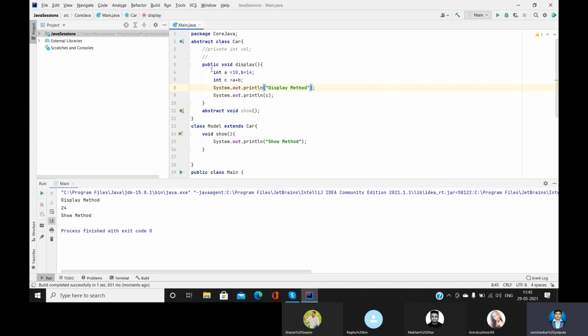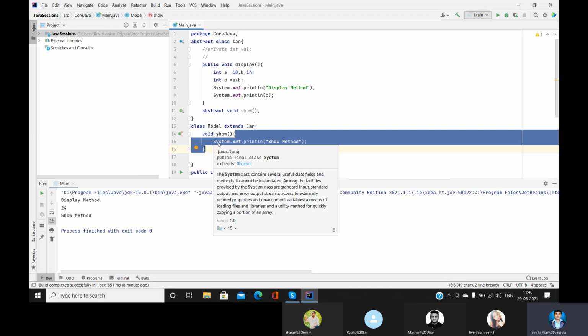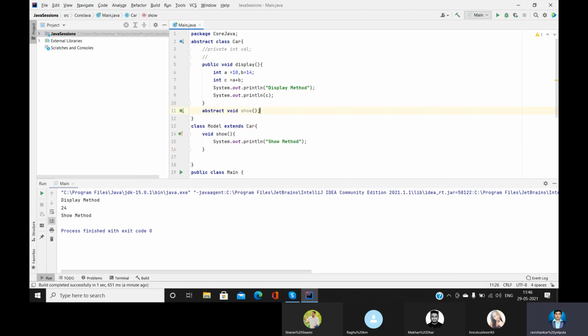So it means that in an abstract class, we can have normal methods, and along with the normal methods, we can have abstract methods also. What are abstract methods? Abstract methods are incomplete methods, so an abstract method will not have a body. So where are we going to get the body? The derived class is going to provide the body. Here it was just an abstract method, an incomplete method, and the extended class, the derived class, made it complete. So far, is it clear, guys, or do you still have any doubt?